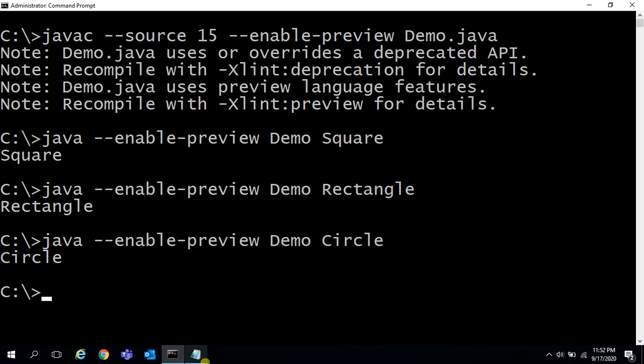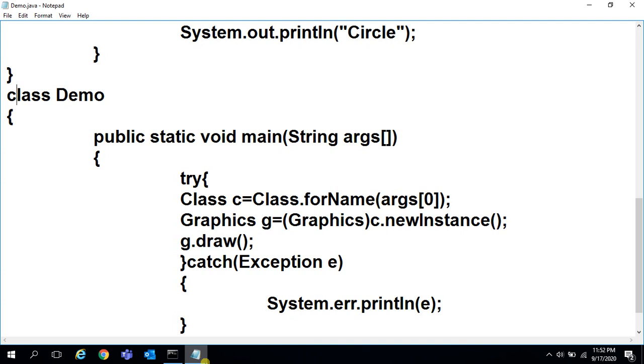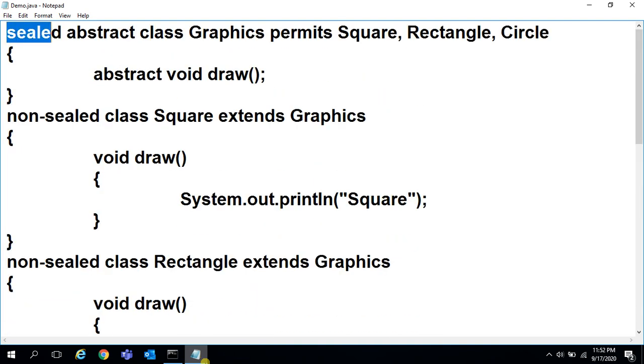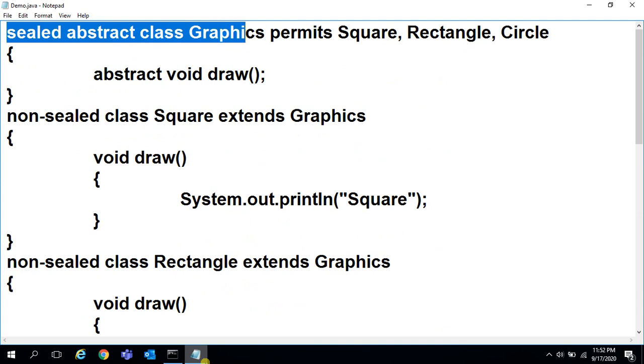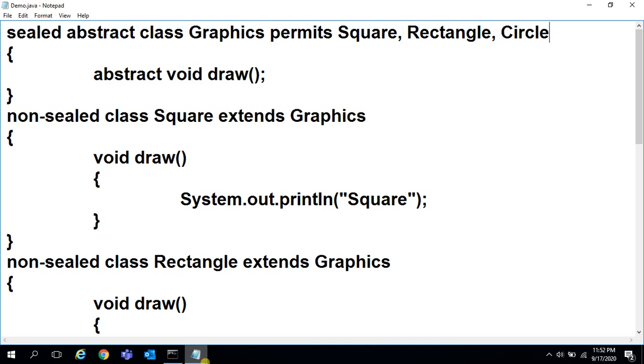So in this program, the new feature is just the sealed class. Now the graphics class can be inherited only in three classes: square, rectangle, circle. Like that I restricted. That is a new feature. And subclasses must be declared with either sealed or non-sealed or final. That is the only new concept in JDK 15. Okay.